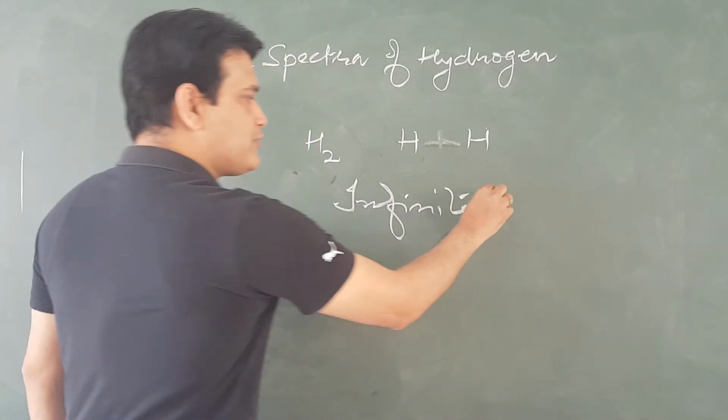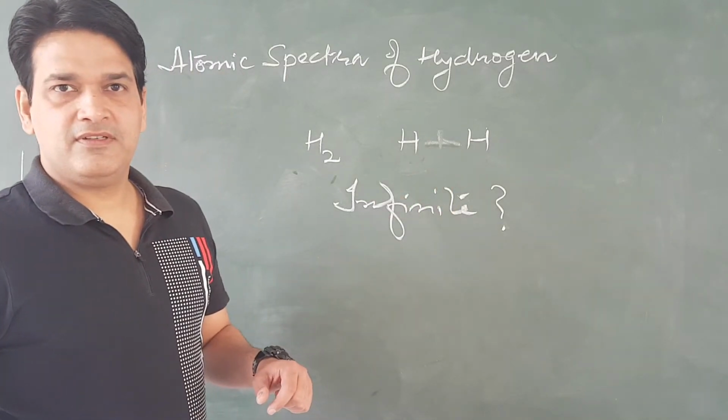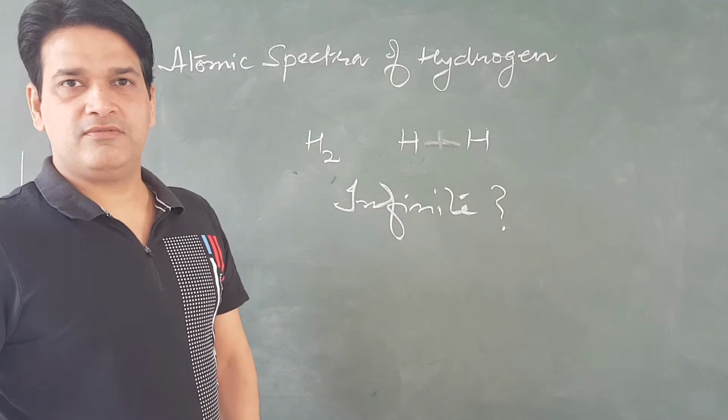And what is the cause of infinite number of lines? Because H atom contains only one electron.